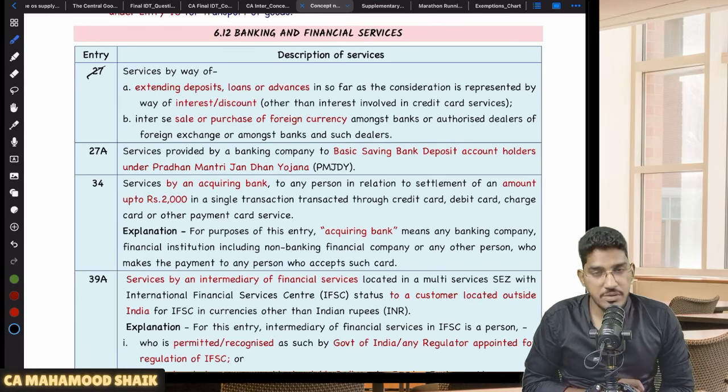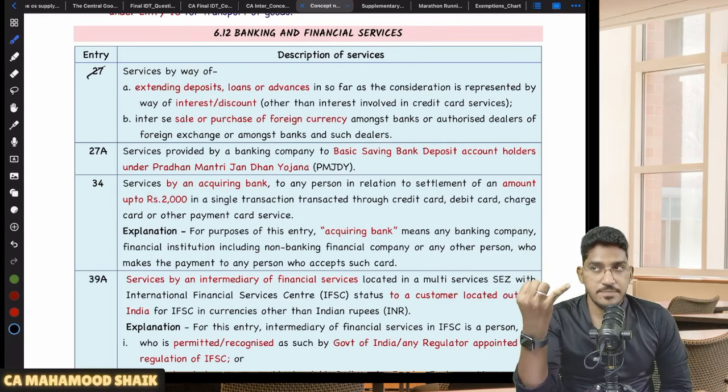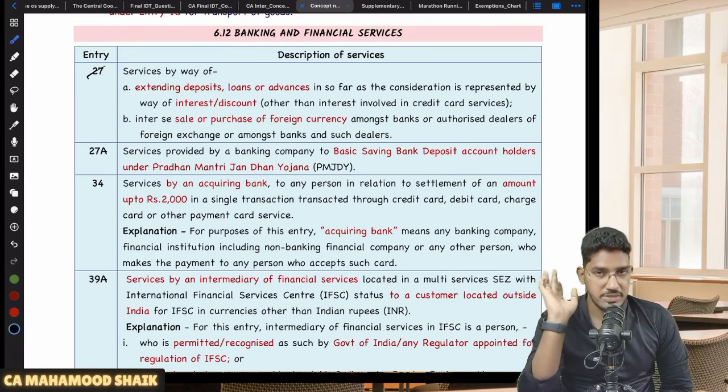But one point you have to remember here: only interest or discount is exempted. Any other charges like loan processing charges, technical charges, late fee charges, whatever charges are there, they will become taxable. Any additional charges, documentation charges, all those charges will become taxable.